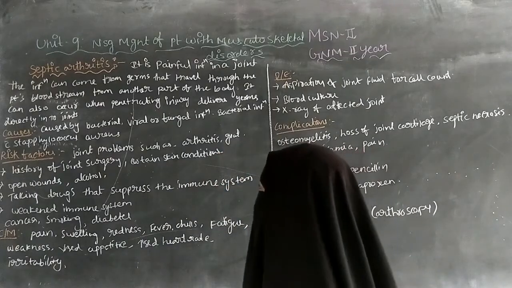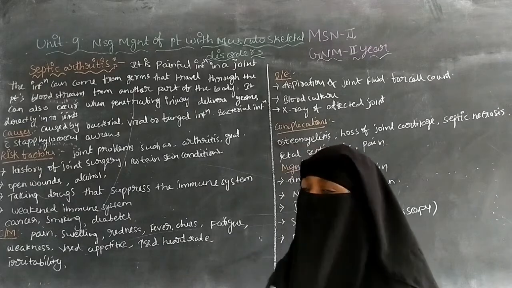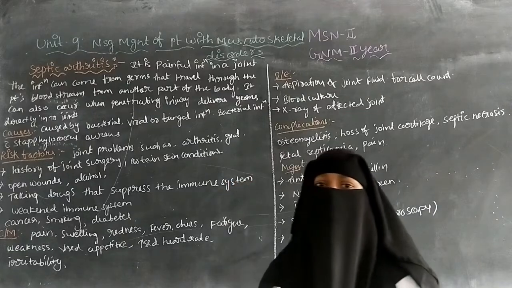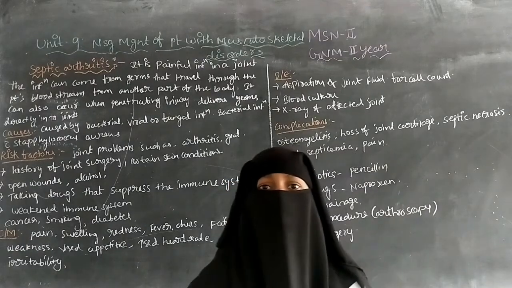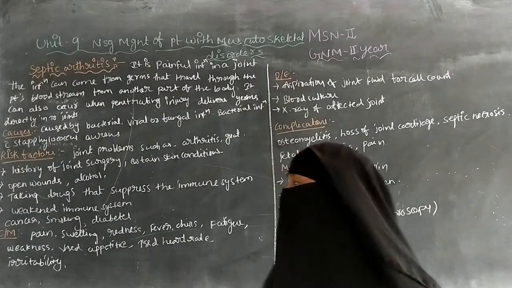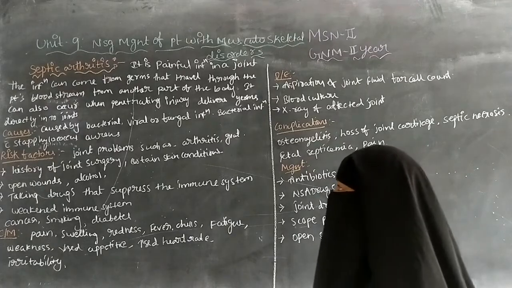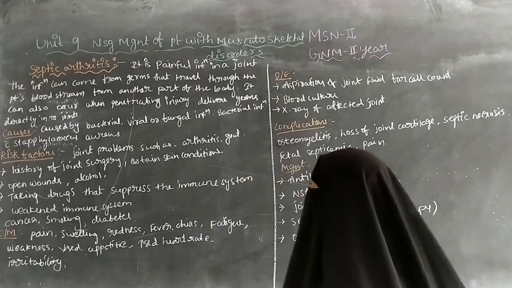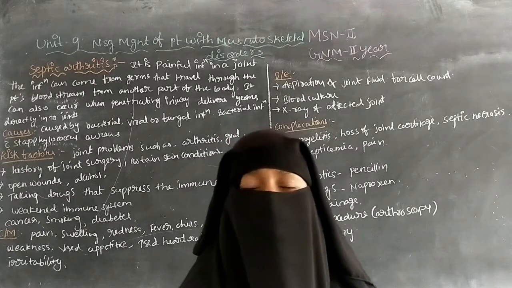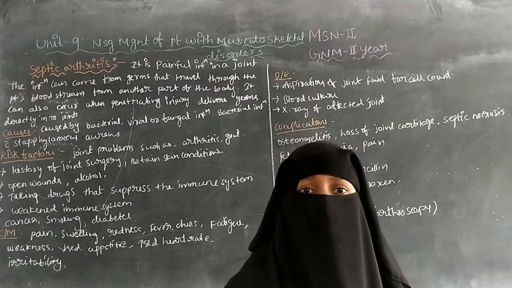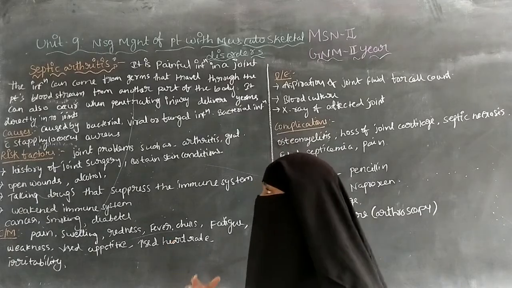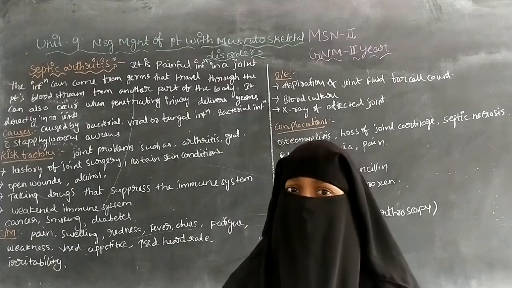Septic arthritis is a painful infection in a joint, and the infection can come from germs that travel through the patient's bloodstream to other parts of the body. It can also occur when a penetrating injury delivers germs directly into the joint. Because of these germs there is infection. It is called septic arthritis.